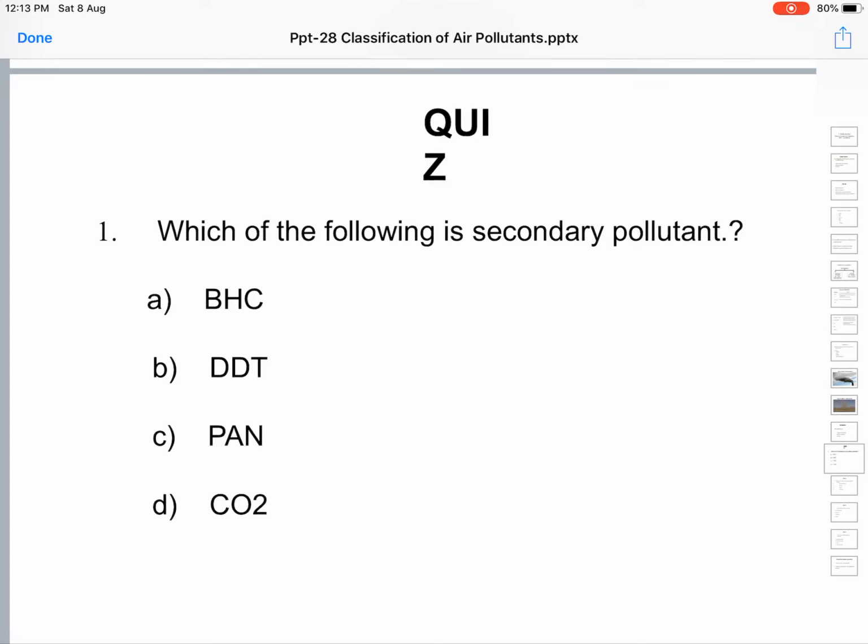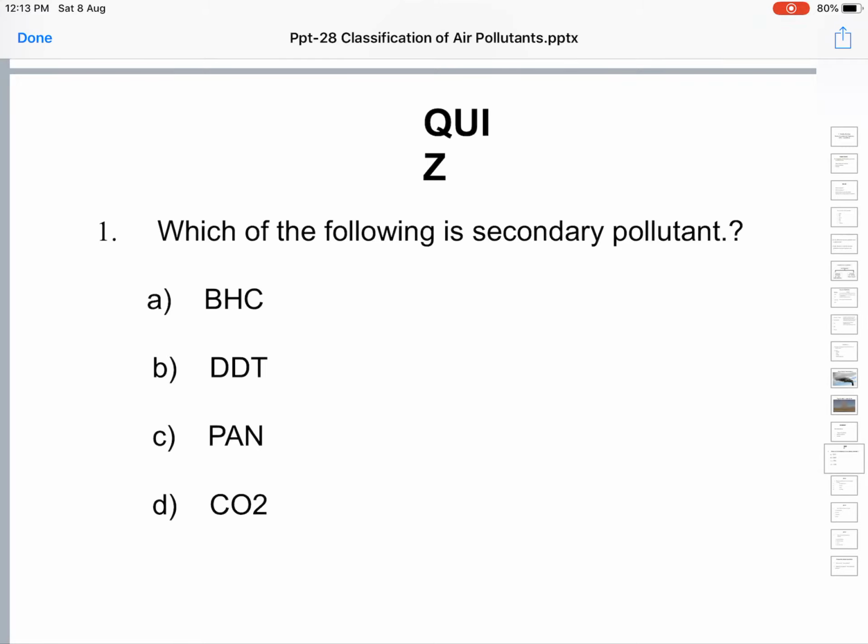Like carbon monoxide, carbon dioxide, sulfur dioxide, sulfur trioxide, all these pollutants, you know directly where they originated from.